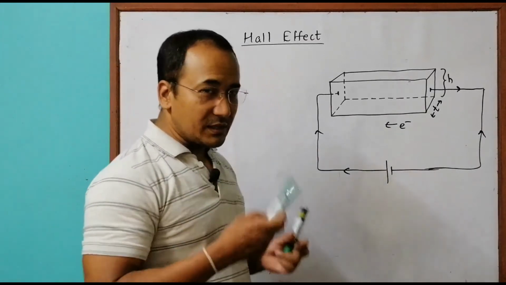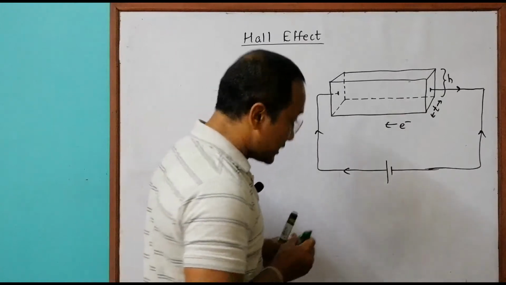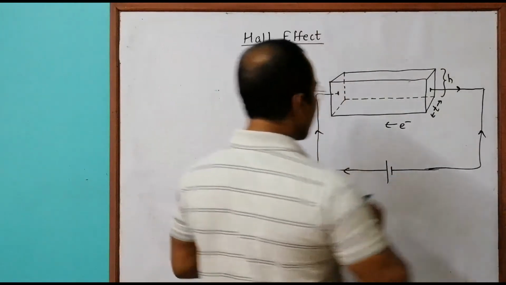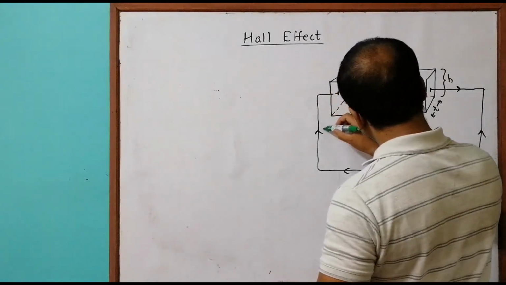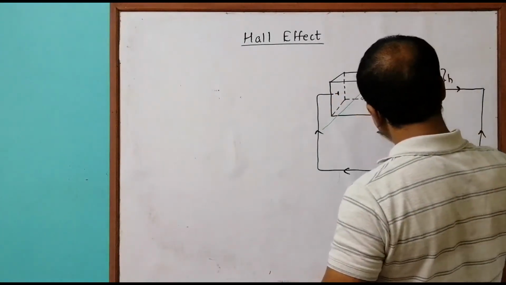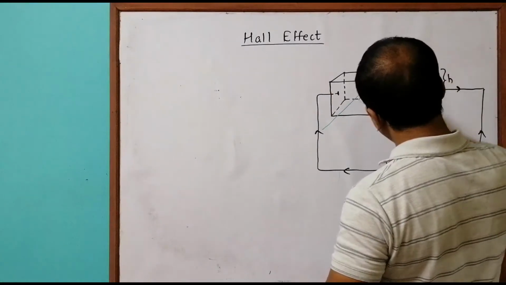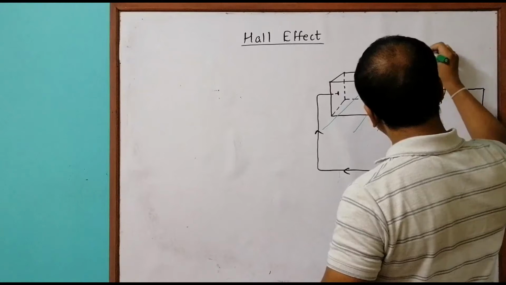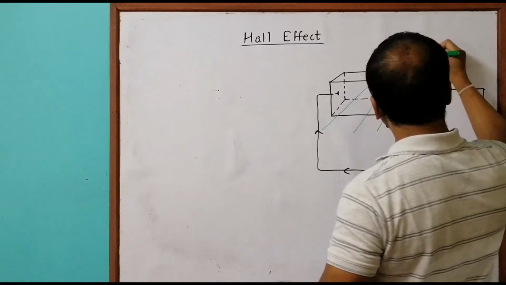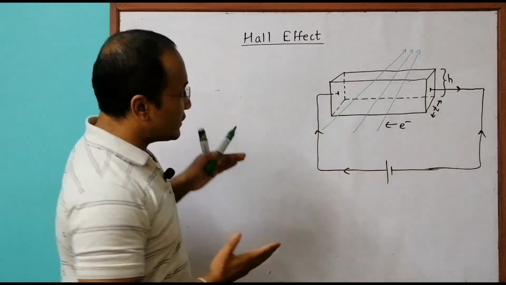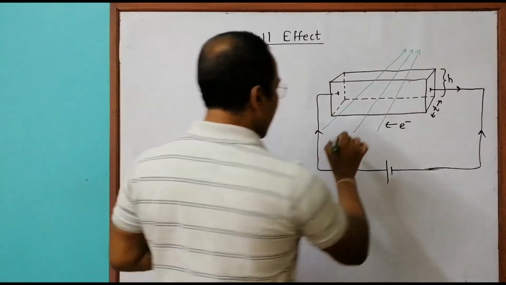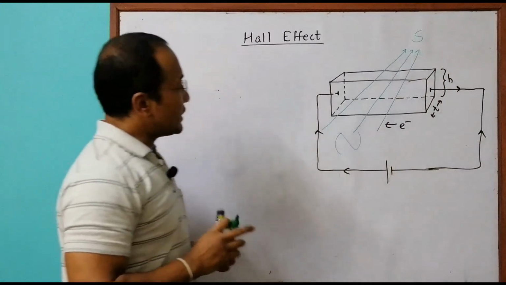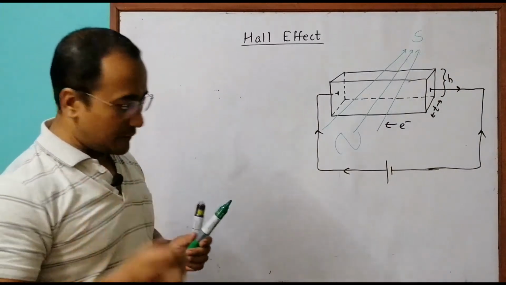I'll show the magnetic field with this green marker, so things will be much easier. The magnetic field is applied in such a way that it is north pole here and south pole there. So let me apply it like this. One line goes like this, another goes like this, and another somewhere in the middle goes like this. You can see the field lines converging at that side. So this is the N pole, and this is the S pole. I have written N larger and S smaller to show that effect.